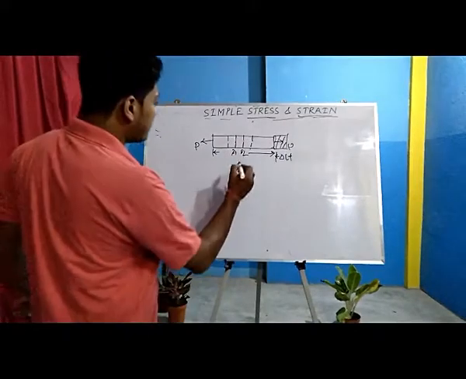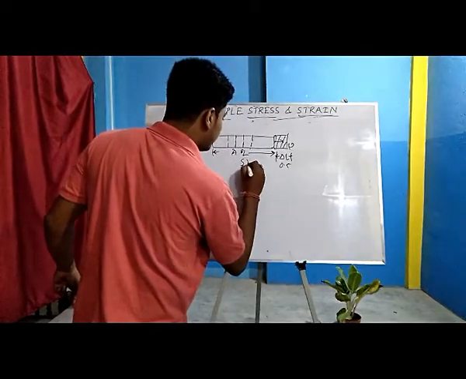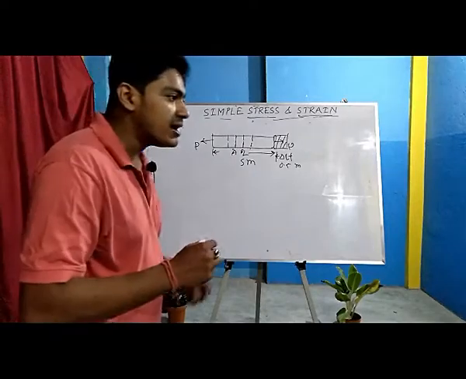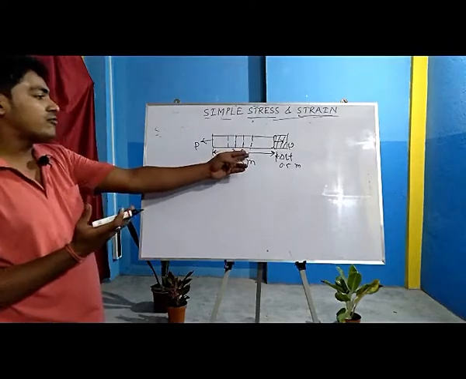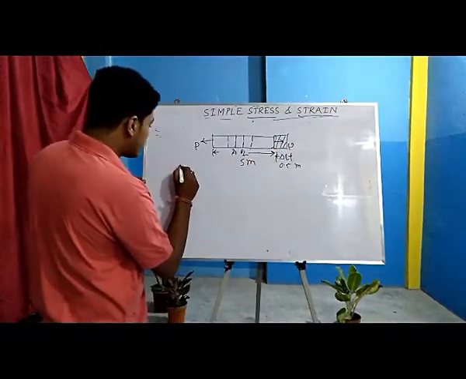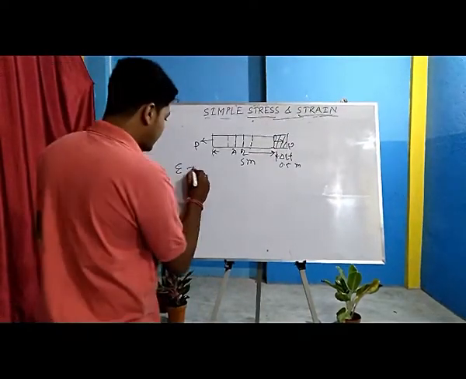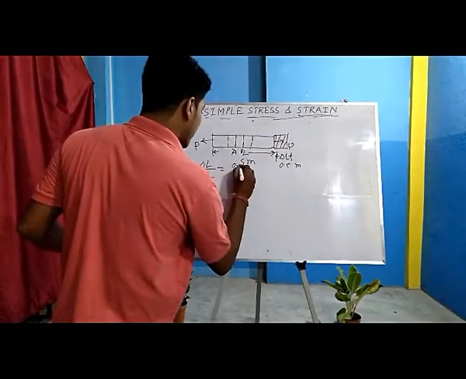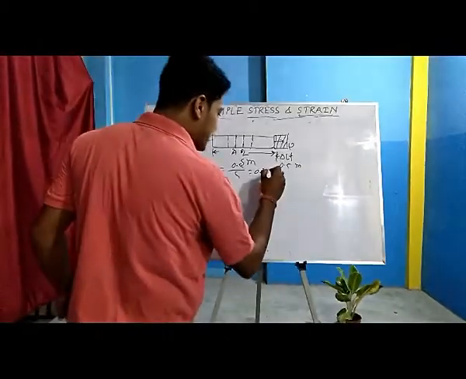Suppose you have a member of 5 meter length and the elongation is 0.5 meter. So the strain is nothing but the deformation, the ratio of deformation to the actual value of the dimension. Strain is always denoted by epsilon, and epsilon is equal to delta L by L. In this case, it will be 0.5 by 5, which is 0.1. Strain doesn't have any units.